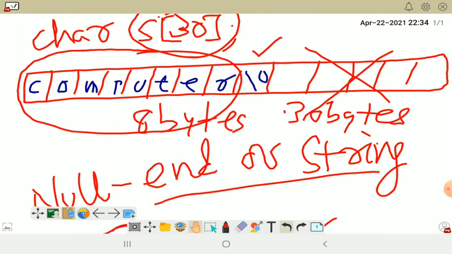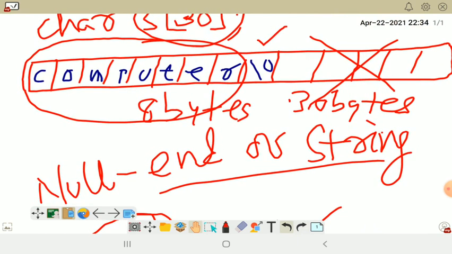Fine. So wherever you see a null, the computer will take that as the end of the word. For example, suppose we got a passage and we want to know how many sentences are there in that paragraph. Number of full stop signs is nothing but the number of sentences in that passage, isn't it?